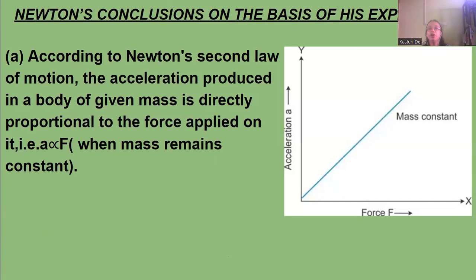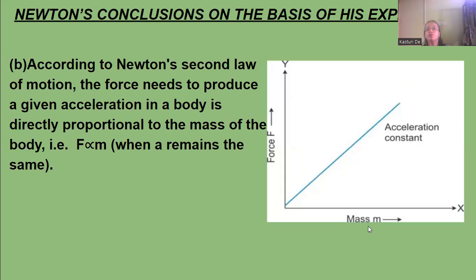Now, according to Newton's second law of motion, the acceleration produced in a body of a given mass is directly proportional to the applied force. That is, a is directly proportional to F when mass remains constant. That means if a increases, F increases, with mass remaining constant. The graph will be a straight line passing through the origin, like this. So when acceleration increases, force will increase.